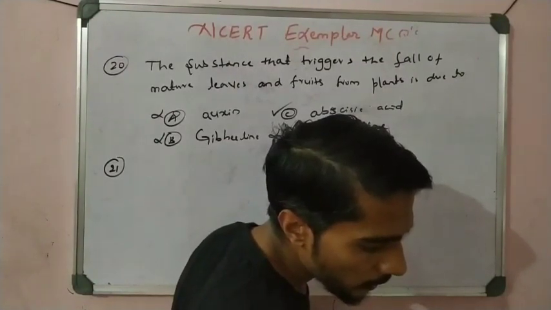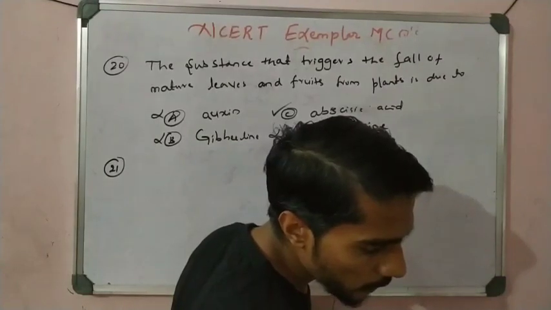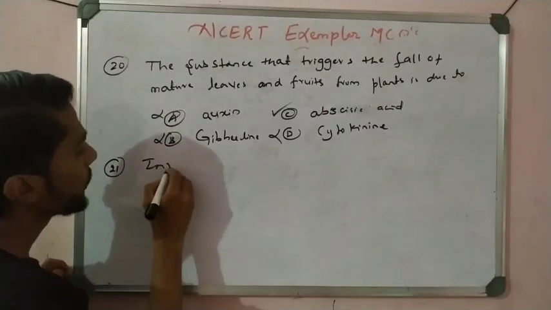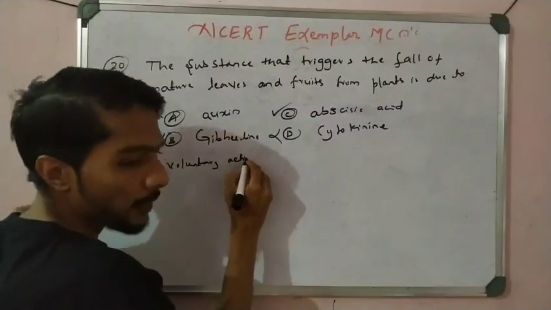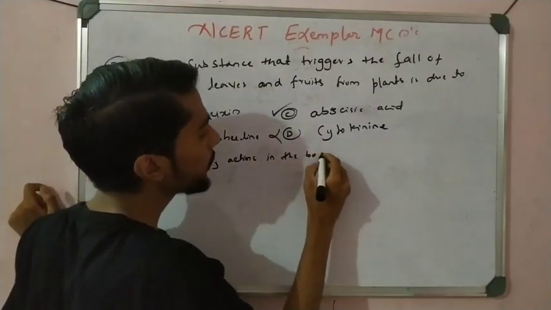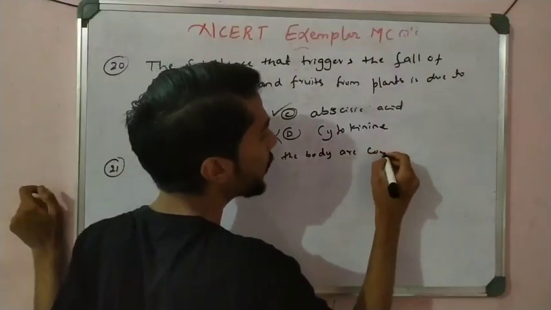Question number 21. Involuntary actions in the body are controlled by.